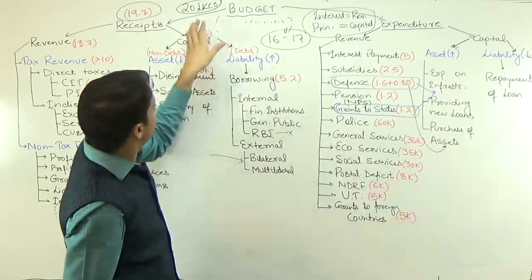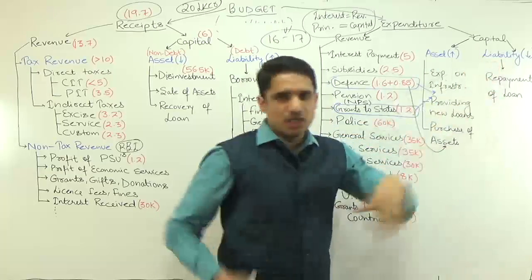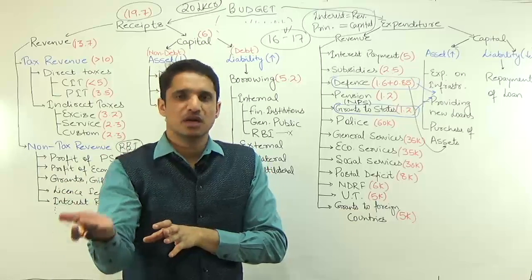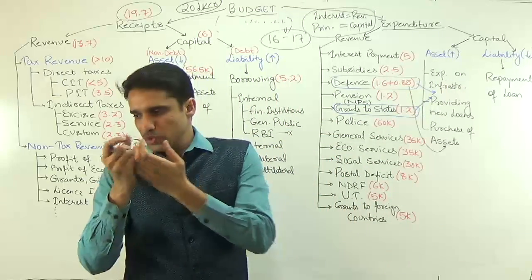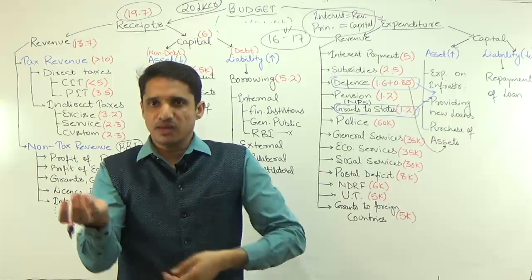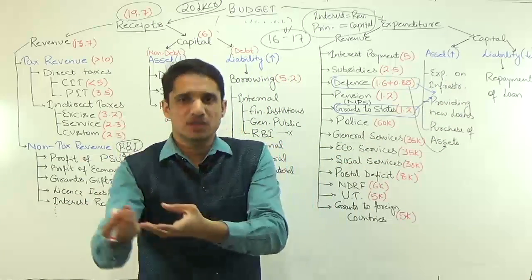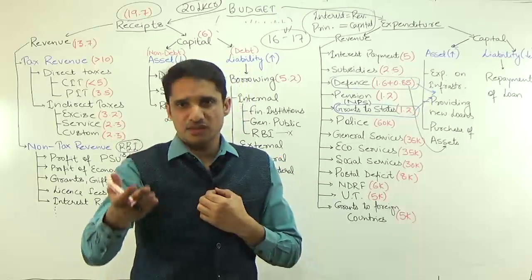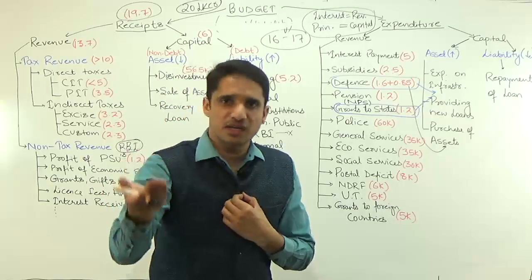Then after revenue, we'll discuss the capital expenditure. Just like we have capital receipts, similarly, capital expenditure will be divided into asset and liability. If you are doing some expenditure, your assets are going to increase. How? Either I will do the expenditure on infrastructure. I am doing the expenditure and I have built a power plant, so it means I have created some asset. Second way, providing new loans. Suppose I, the Government of India, gave a loan to the Maharashtra government. So that principal amount is going to give me some interest, so it means I have created an asset.